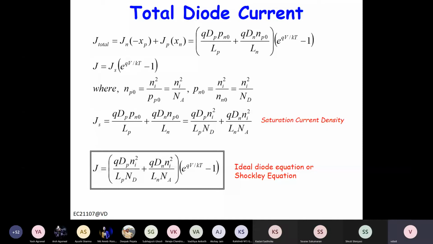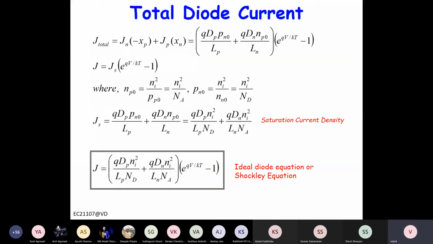So last class we discussed the derivation of current through the diode. What we did, we solved a minority carrier diffusion equation, right? And when we solve the minority carrier diffusion equation, we obtain the expression for diffusion current.